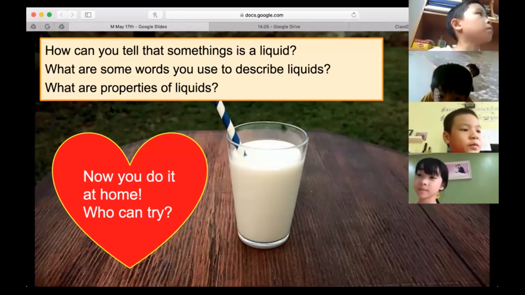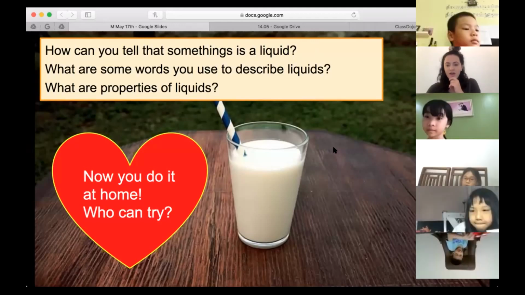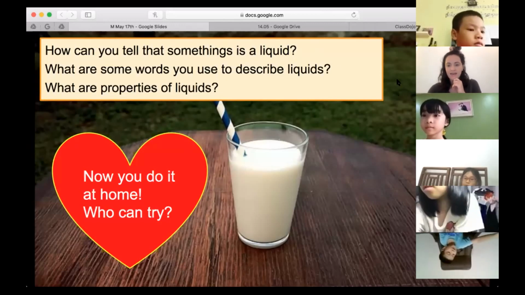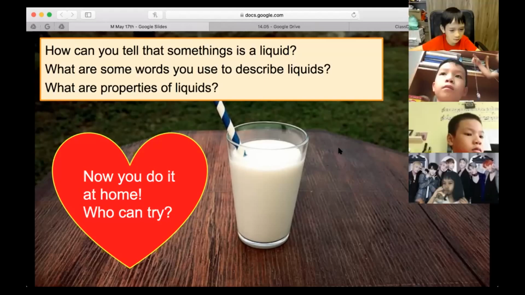Yeah, that one's a bit difficult, huh? Who thinks they have a word for what milk smells like? Susie, what word would you use for the smell of milk? Or Mia?